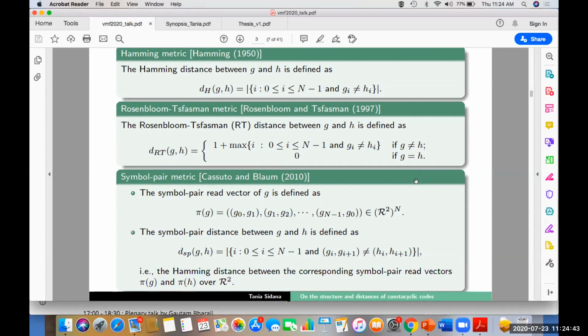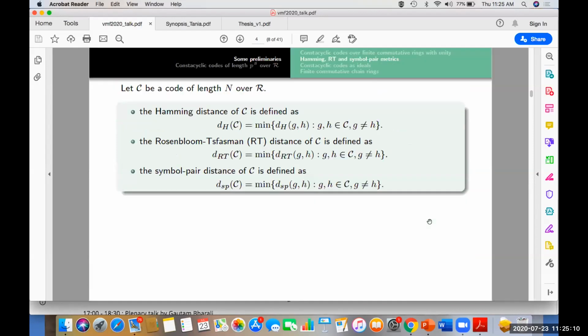Basically, when a reader is unable to isolate adjacent symbols, instead of reading each single bit, due to reading limitation, it reads 2 bits at a time. In that scenario, these kinds of metrics are useful. The symbol-pair distance between two vectors is defined as the Hamming distance between their corresponding symbol-pair read vectors. The distance of a code is defined as the minimum of the distance between its distinct code words.